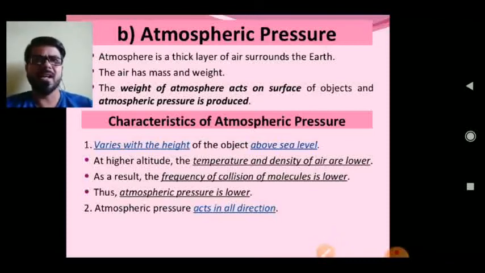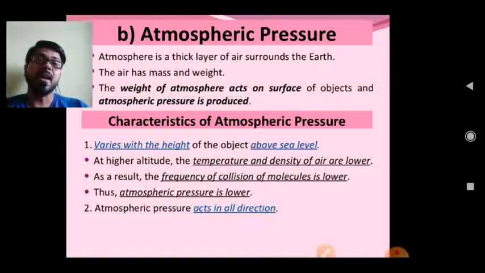Generally anybody can ask, we are on the Earth's surface, so why are we not feeling the pressure of the atmosphere? So that is the reason. My dear student, our body also exerts the same pressure, just equal to the atmospheric pressure.